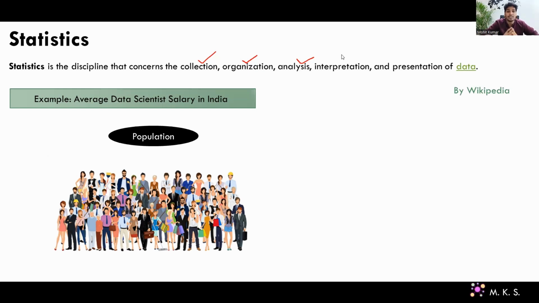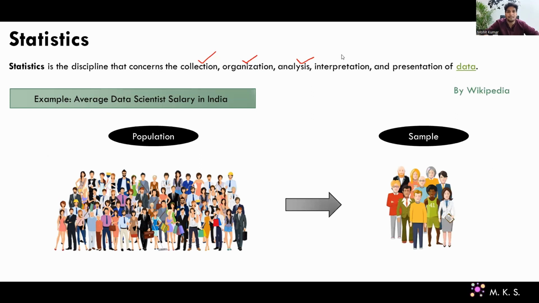If you are working with the population, if you have information about 10 lakh, all the data scientists in India, then you do not need statistics. You can directly calculate the average and statistics is done. But the whole game of statistics starts when your population is quite large, on which you cannot work. Then, being a statistician, you collect a sample of few data scientists,